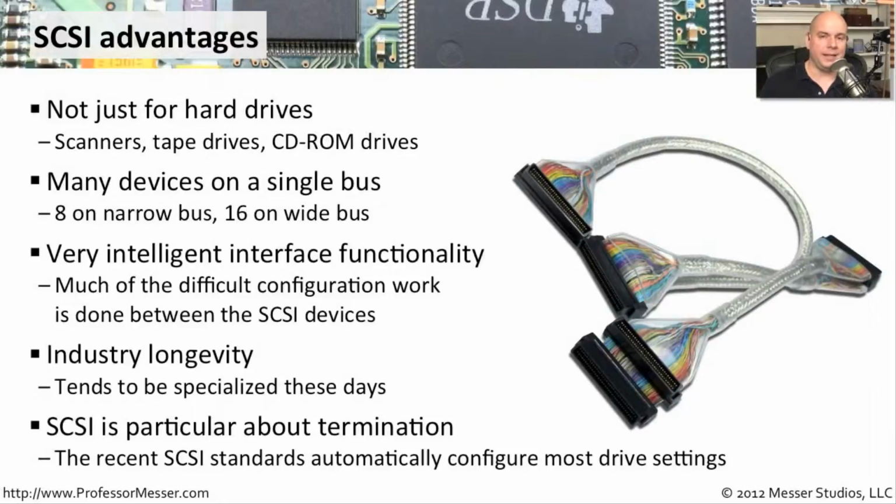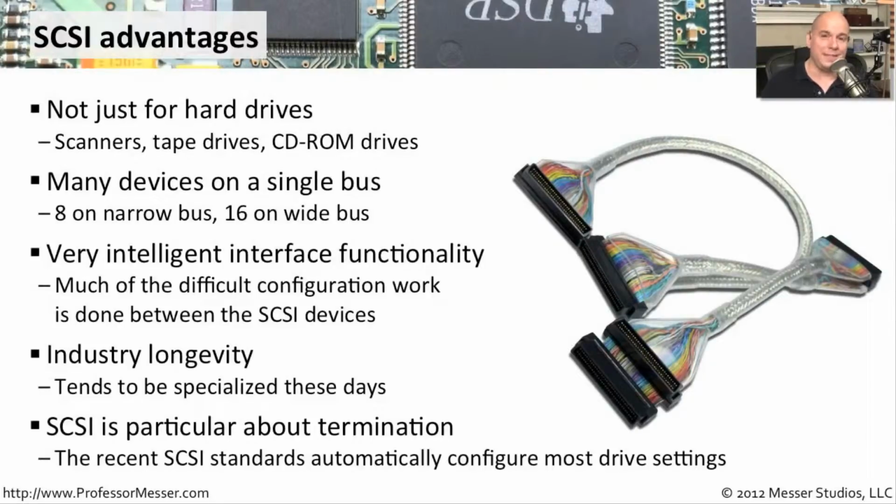One particular piece of SCSI that was very important, especially early on in SCSI, was the termination. You could plug many devices in, but the last device had to have what we called a terminator on the end of the chain. That way, the SCSI communication knew exactly where the signal ended. Without a terminator, none of these devices would be able to operate properly. The newer SCSI devices tend to have these terminators built into the device, and you can enable or disable the terminator just by clicking a button.